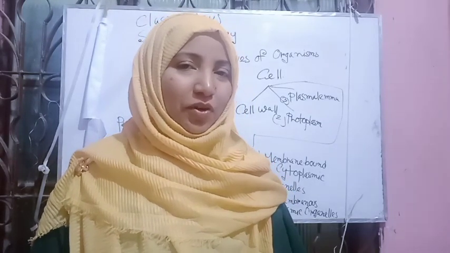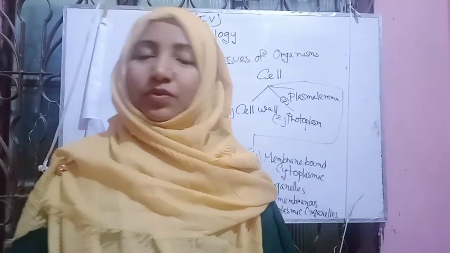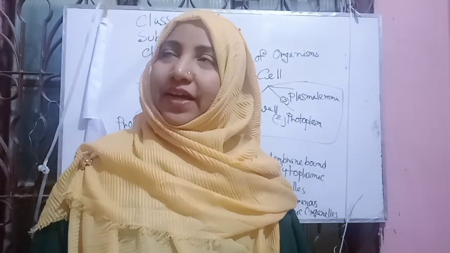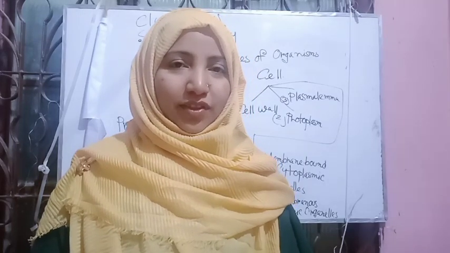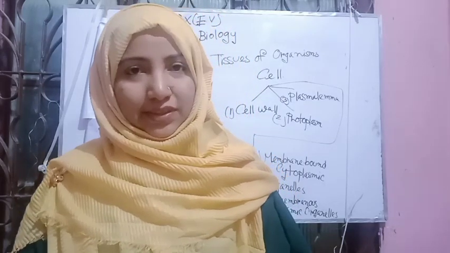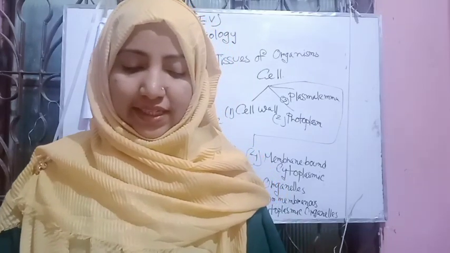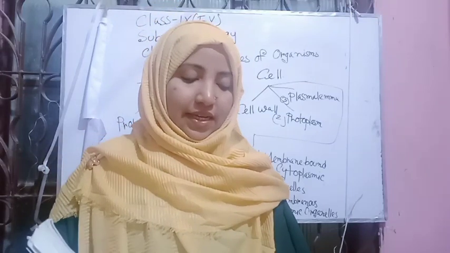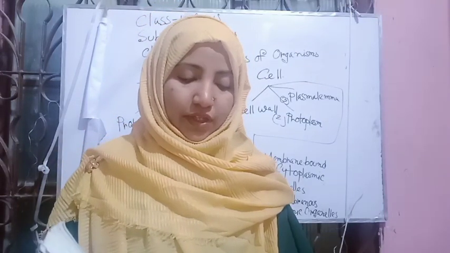Plant cells have plastids and animal cells have no plastids, so they can't produce their own food. My dear students, now see the books. Based on those ideas, you will learn more about it.